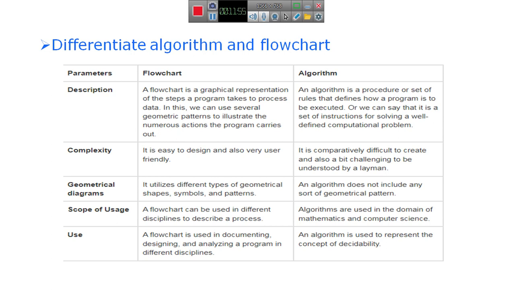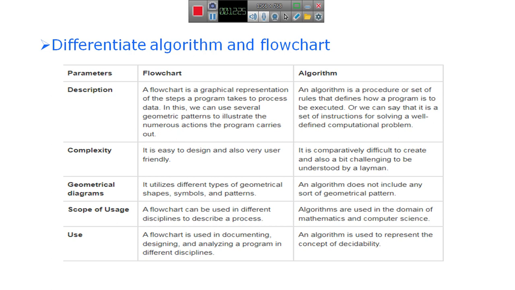An algorithm does not accept any picture or any diagram. But the flowchart uses some symbols.